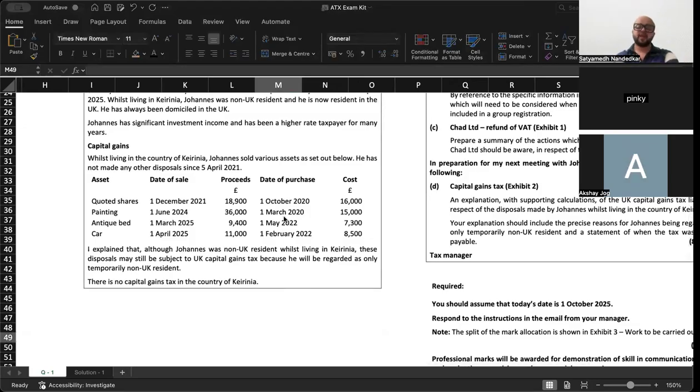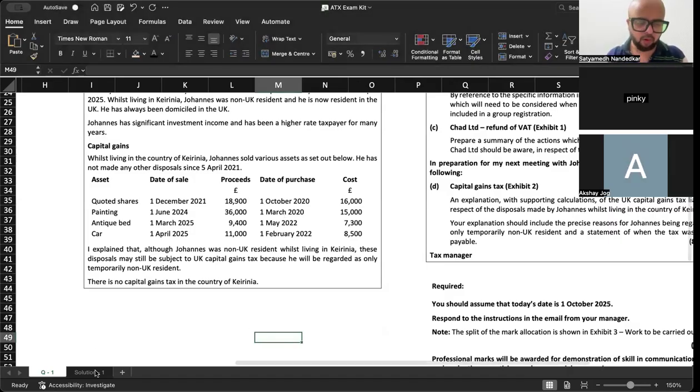See, a person will be regarded as temporarily non-UK resident because he was absent from the UK for less than 5 years and he lived in the UK before moving to Kenya. He was resident in the UK for at least 4 out of the 7 tax years immediately prior to his departure.